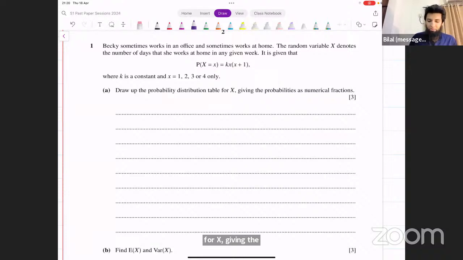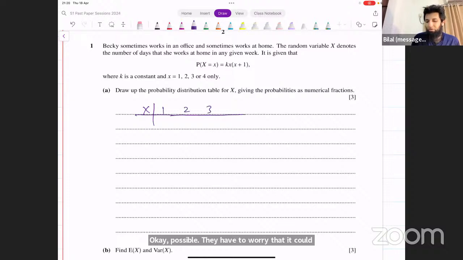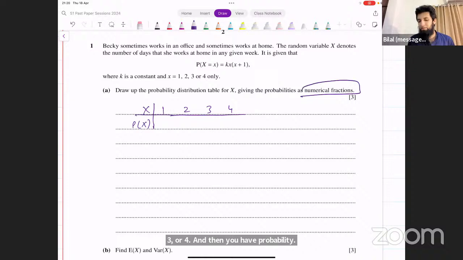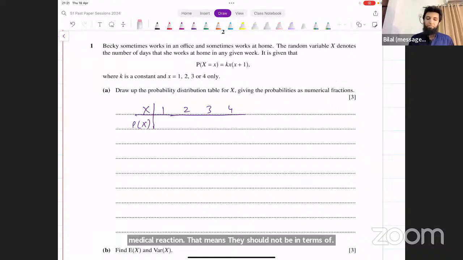Now, how can you do that? Probability distribution table, we have some values of x. What values of x are possible? They have told that it could be 1, 2, 3, or 4. And then you have probability of x here. Now they're asking to give probabilities as numerical fractions. That means they should not be in terms of k. All right. Now, first of all, let's write them in terms of k and see what they turn out to be. If x was equal to 1, what do we get when x equals 1?